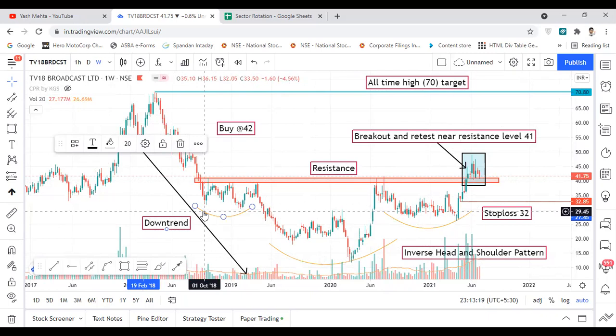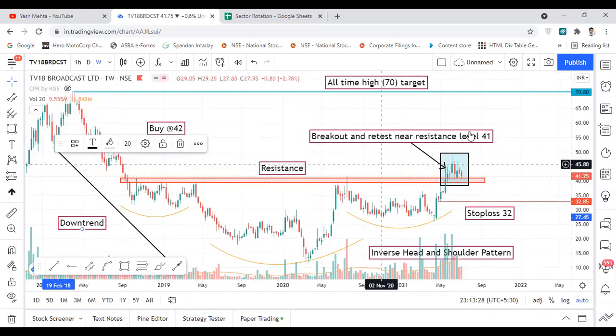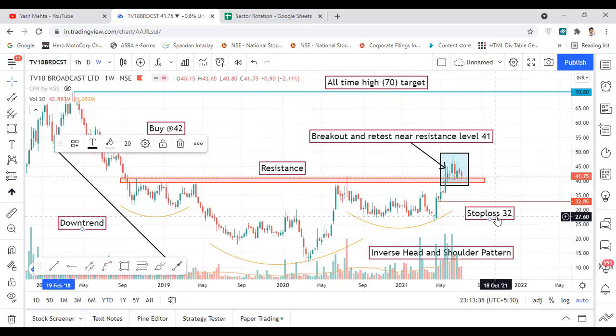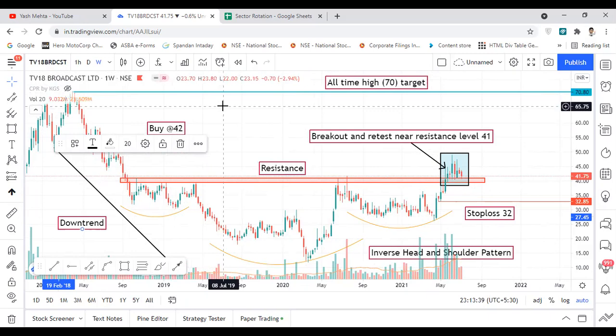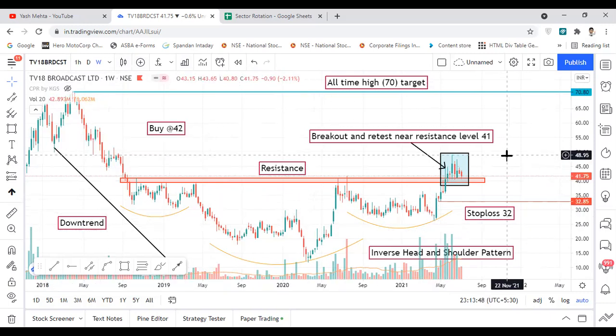And again it is a similar pattern as Questcorp. Here it formed an inverse head and shoulder pattern, and here it had given a breakout, and now it is retesting this particular resistance level. So the trading plan in this will be at around CMP, which is 42. Stop loss will be 32, and target will be 70 in this case, which is the all-time high level for TV18 Broadcast. So this is a cheaper stock. If you fail, then you can trade again. Definitely, the risk is also defined. So yeah, this is all about TV18 Broadcast.